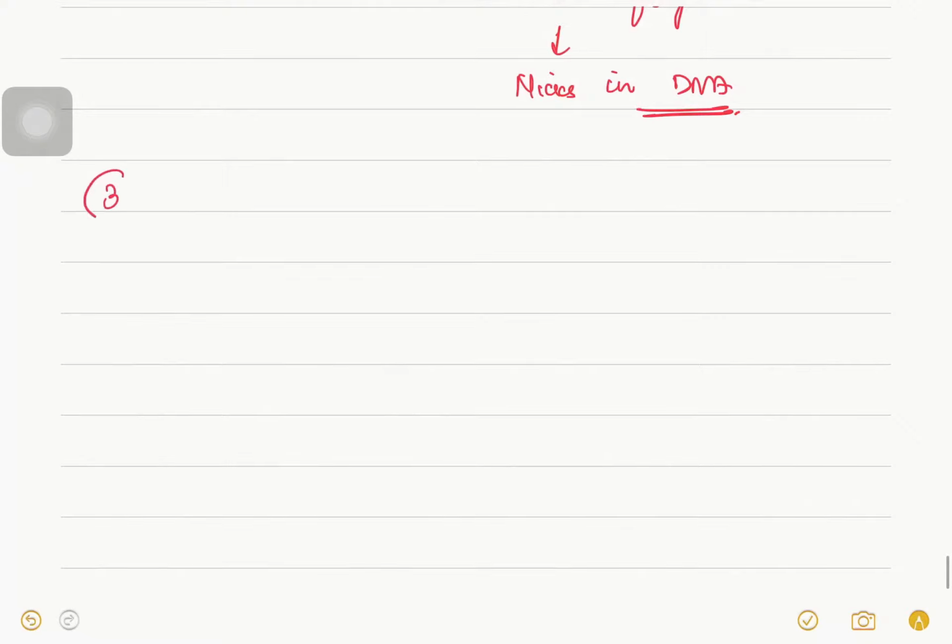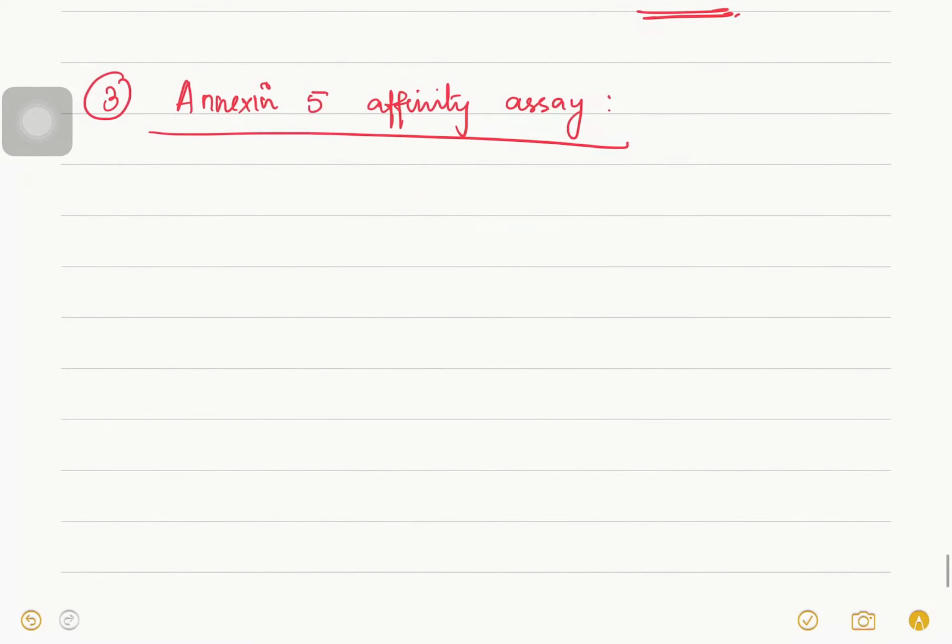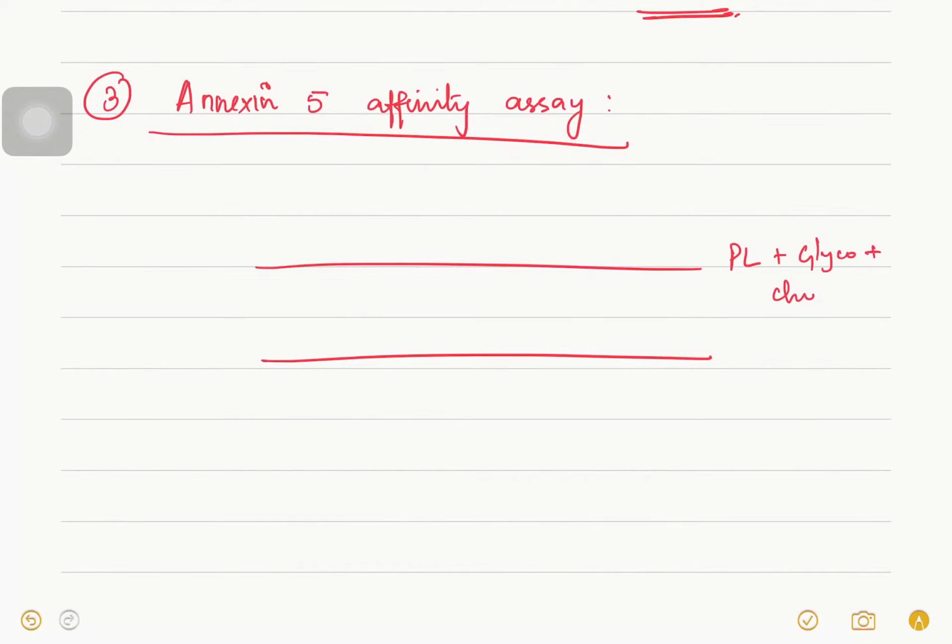The third, very important method is the annexin 5 affinity assay. What is this annexin 5? Normally, if a cell is going into apoptosis, the cell membrane will give a signal. We have phospholipids, glycolipids and cholesterol in our lipid bilayer, with some phospholipids in the outer layer and some in the inner layer.